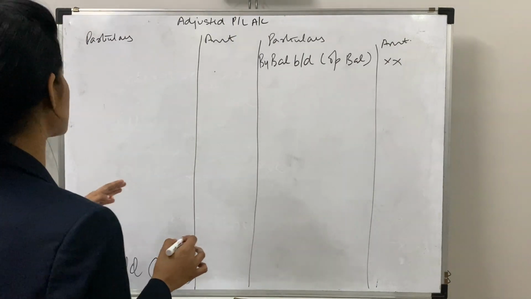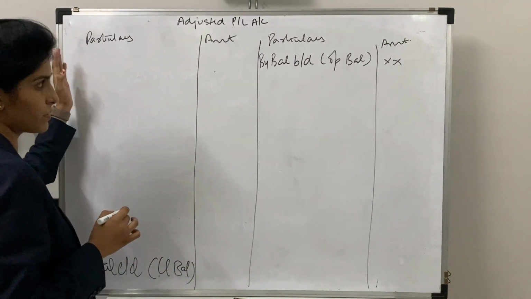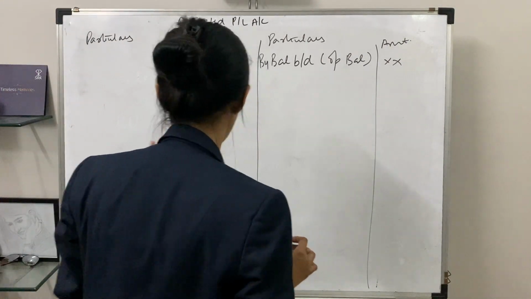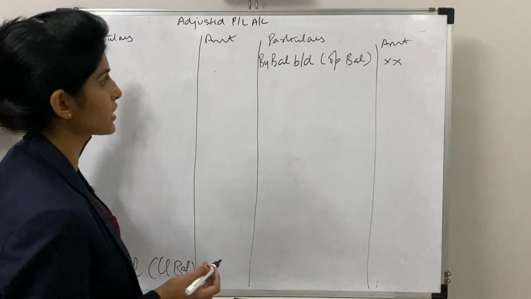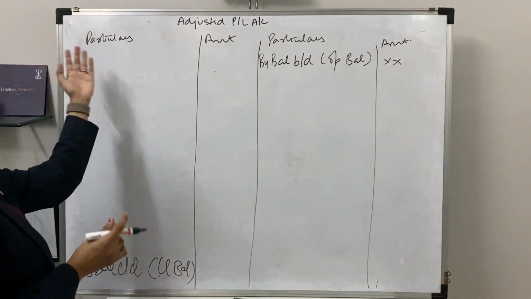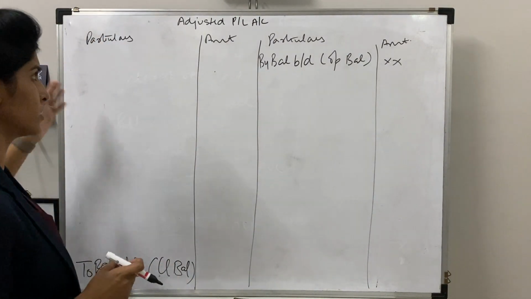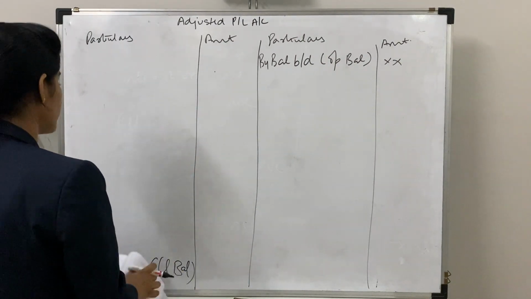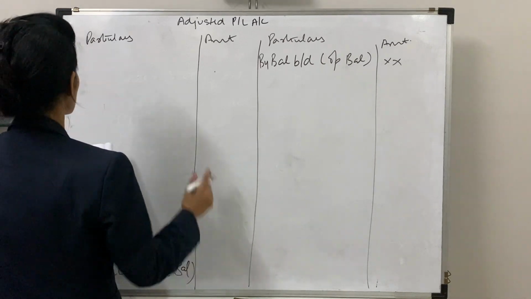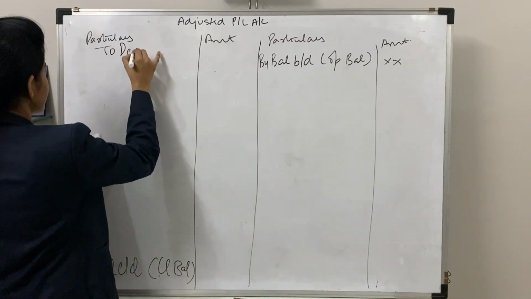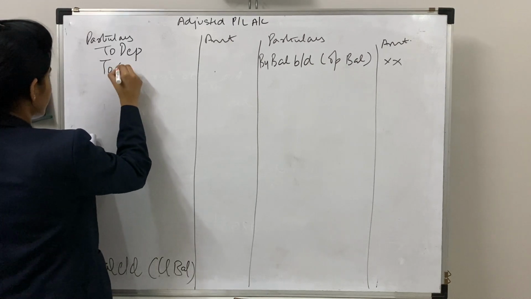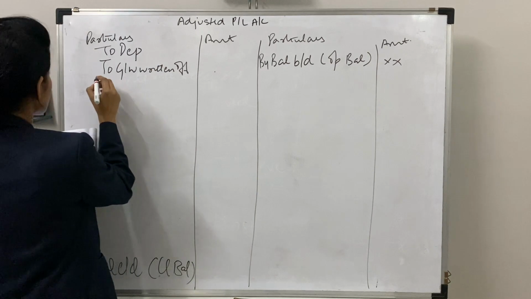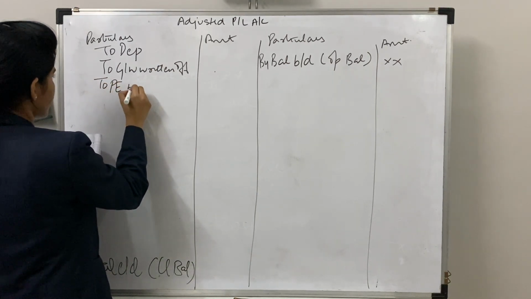Now all the expenses whatever you have written on your add side will be debited, and all those expenses which you have written on your subtract side will be credited. Basic rule which you have followed in your 11th standard in your P&L account, where you are recording all your expenses on the debit side and all your incomes on the credit side. Moving on to the debit side, I'll record the expenses again. So we'll write to depreciation. Next is your to goodwill written off. Next is your to preliminary expenses written off.